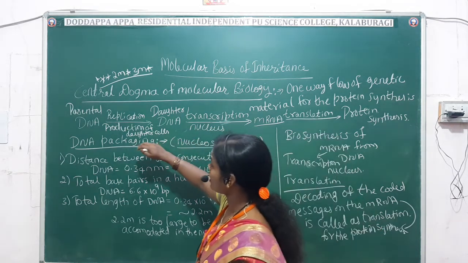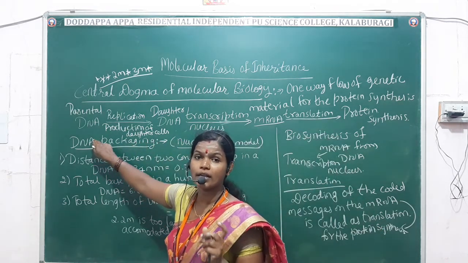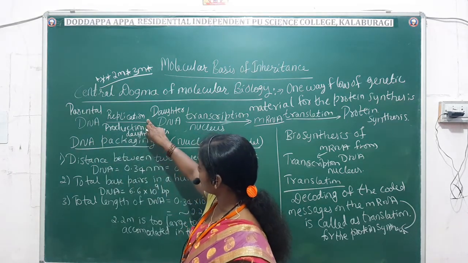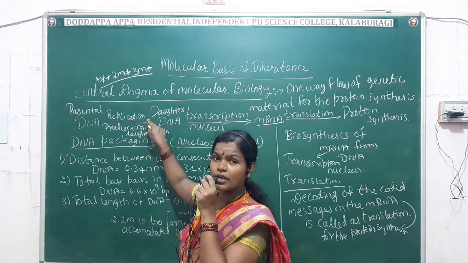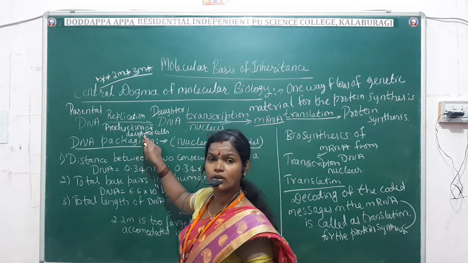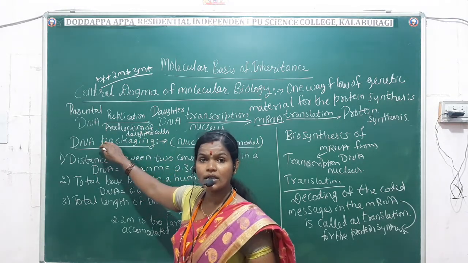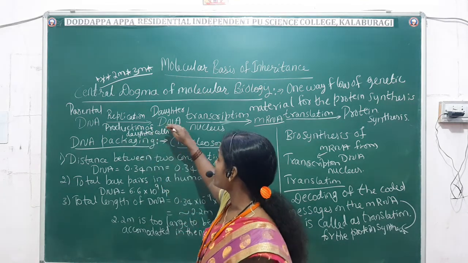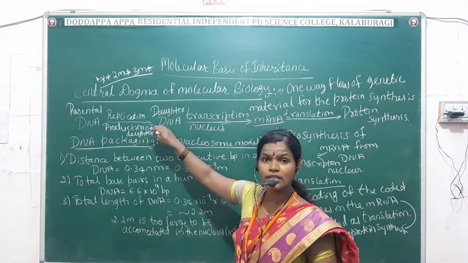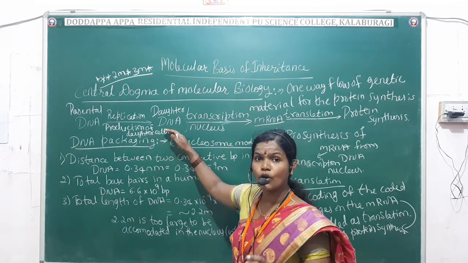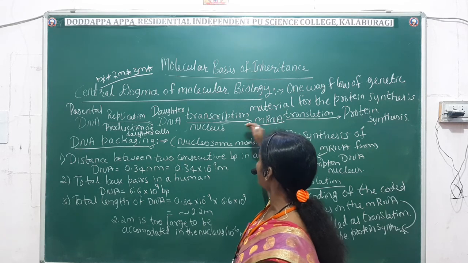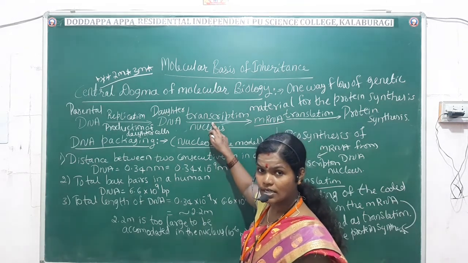Now here, what happens? It starts from the parental DNA. Parental DNA undergoes replication. What is the meaning of replication here? It is the production of the daughter cells. As the daughter DNA is produced by replication, it is going to undergo a process called transcription.